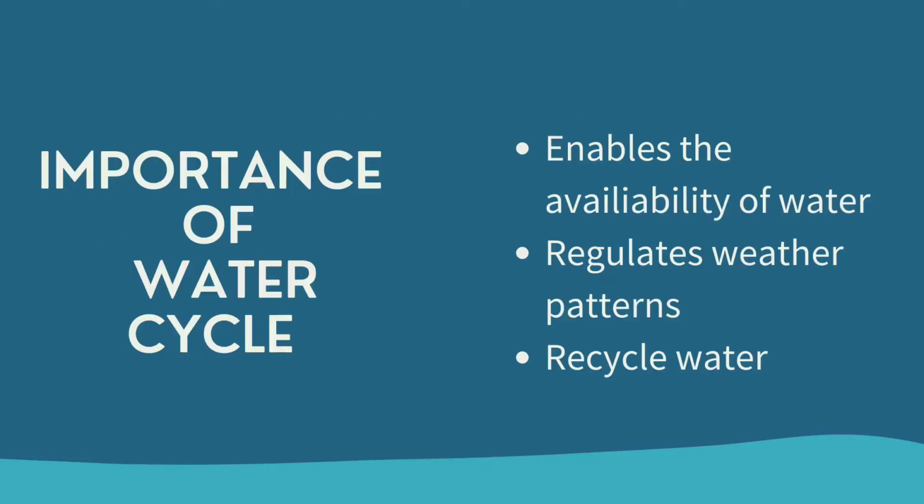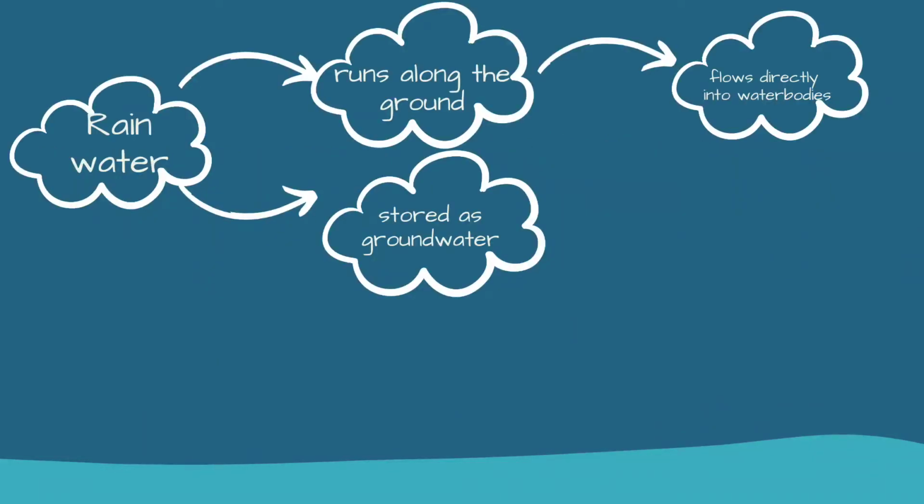Importance of the water cycle. It enables the availability of water for all living organisms. Secondly, it regulates the weather patterns as well as recycles water. If it doesn't happen properly, we would run out of clean water, which is very essential for life. Now let's see the process of the water cycle.